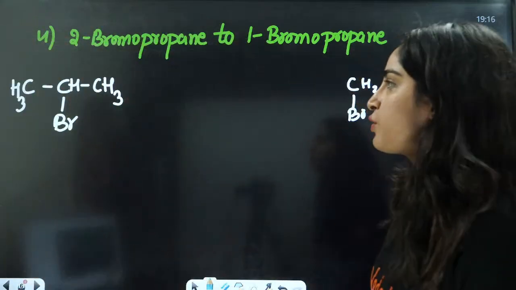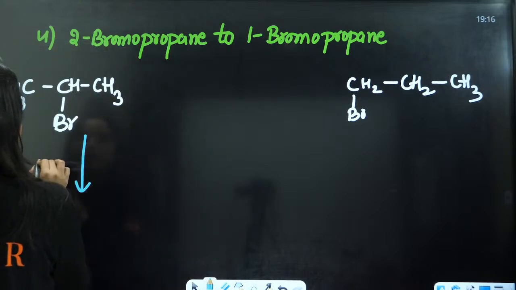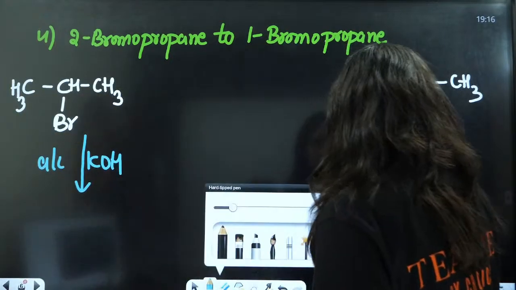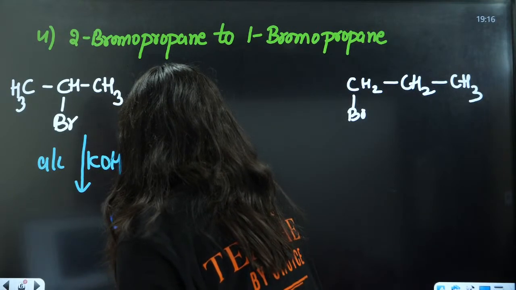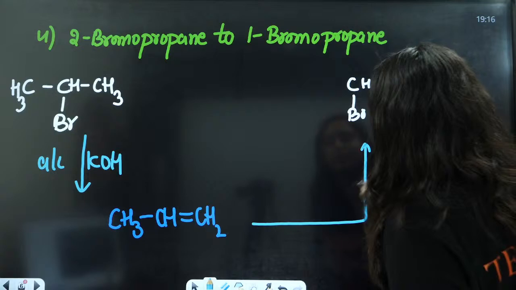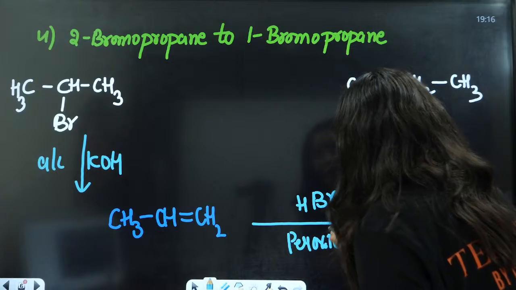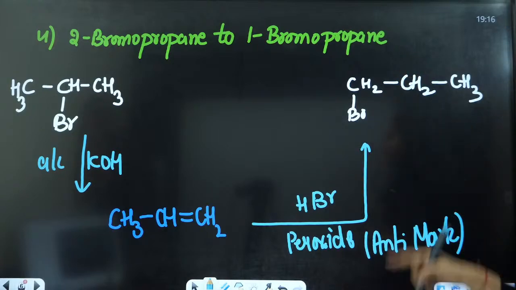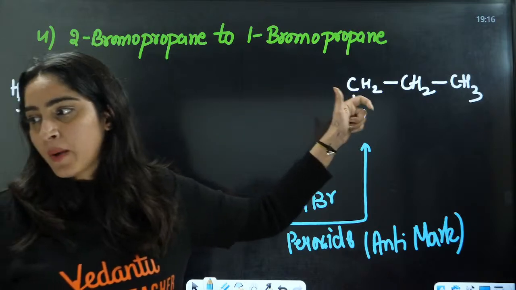Dehydrohalogenation, very good, bacha. So firstly we have to do the dehydrohalogenation, that is alcoholic KOH, and here we are going to get this one. That is CH3, this is CH, this is double bond CH2. After that, we are going to add here HBr in presence of peroxide. And here it will be anti-Markovnikov rule, and we will get the desired product here. Right, everyone?